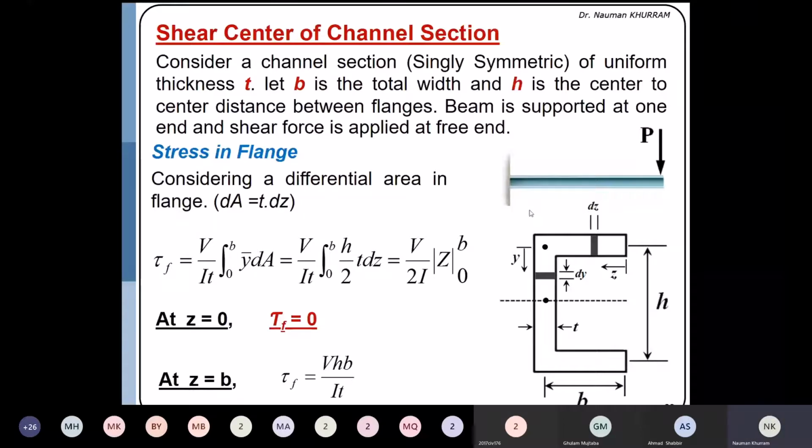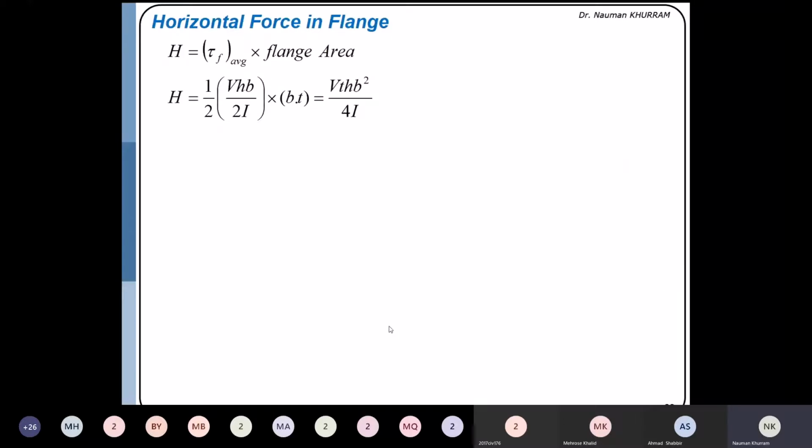And this will be VHb over 2I. Further, you can convert this shear stress into force if you multiply this shear stress with the area of this flange, or if it is shear flow, you can multiply it with the length of the flange. Again, I will explain in detail when we are solving the numerical in our next session. So this force I told you that you can compute by multiplying the average stress in the flange by the area of the flange.